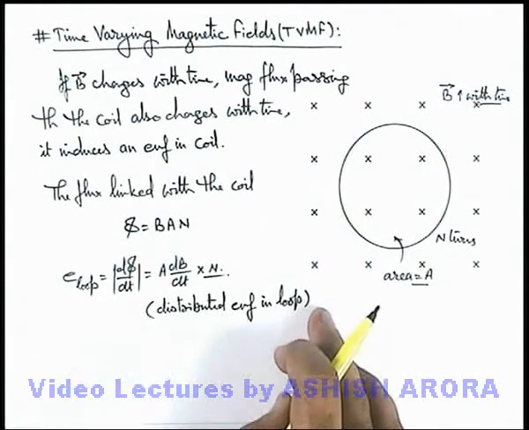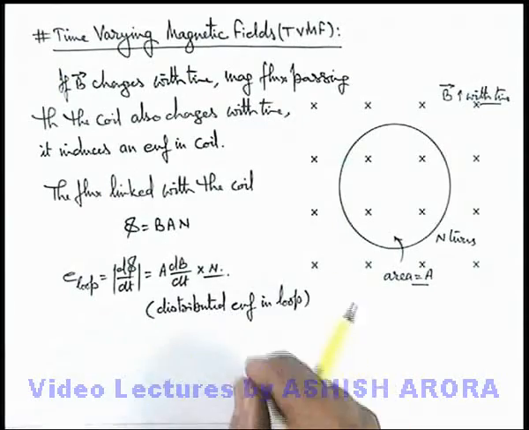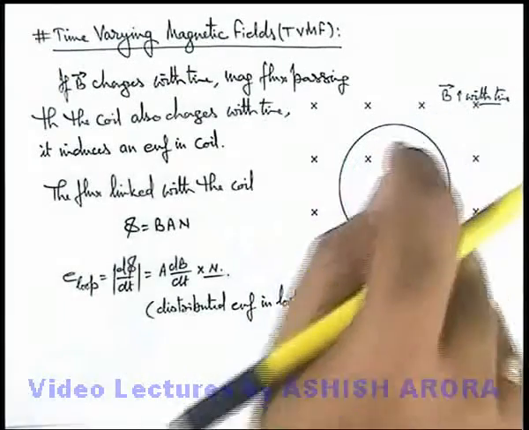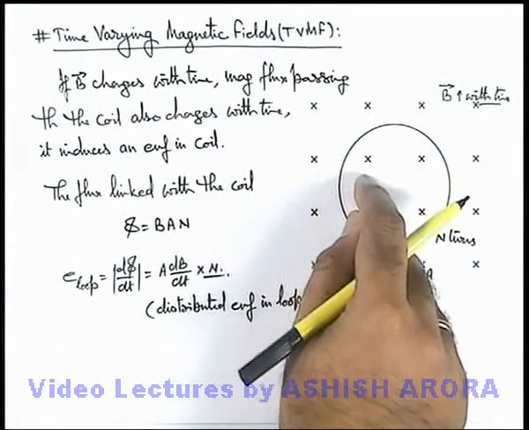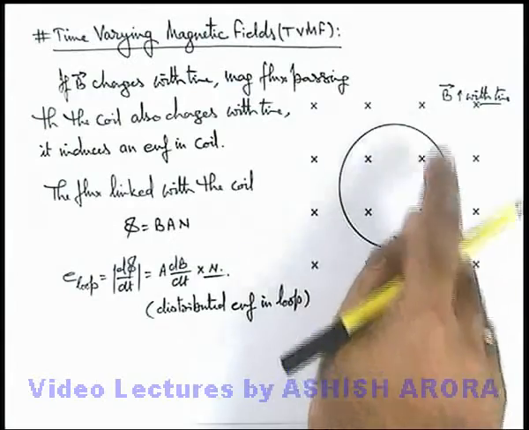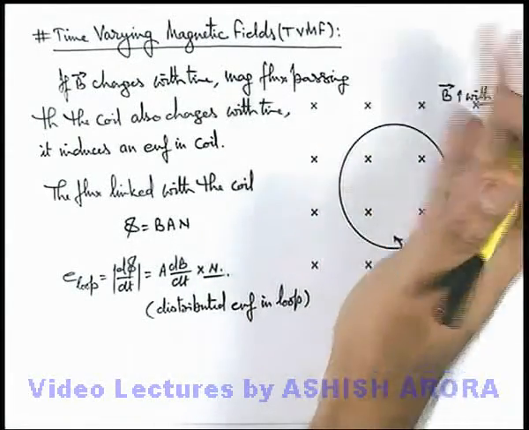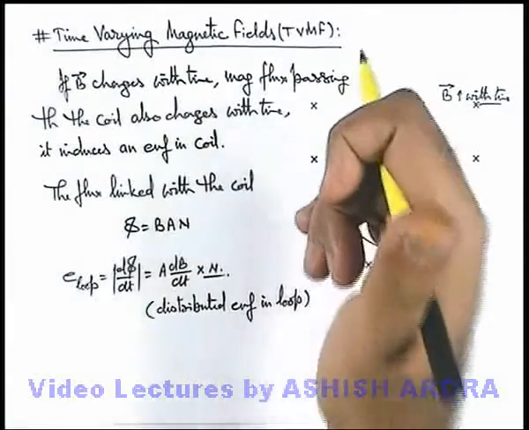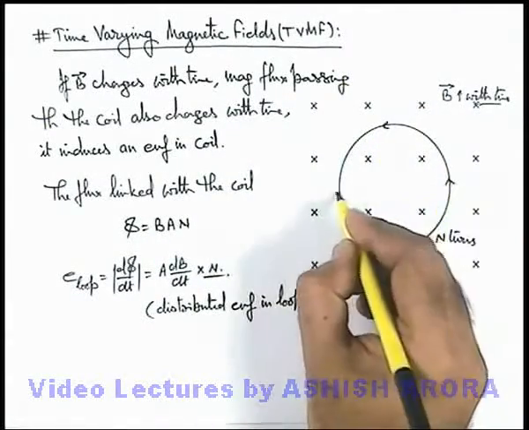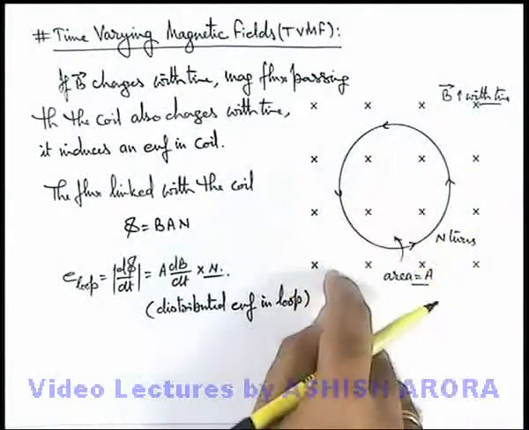Here it is distributed. And the direction of this loop EMF can be obtained by Lenz's law. Here, if we consider B is increasing with time in the inward direction, then a current is induced in the coil in such a way that it will oppose the inward increment in magnetic induction. So current will be induced in an anti-clockwise manner, so that this current will develop a magnetic induction in the outward direction so as to oppose the inward increment.